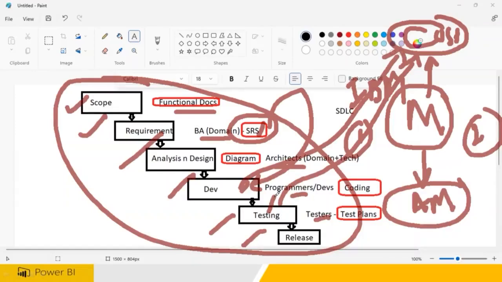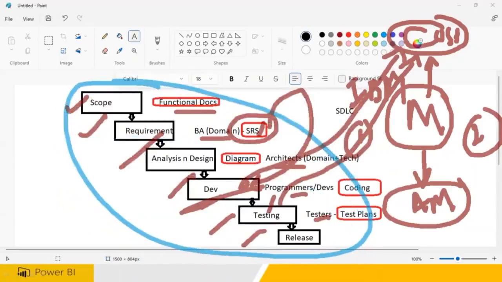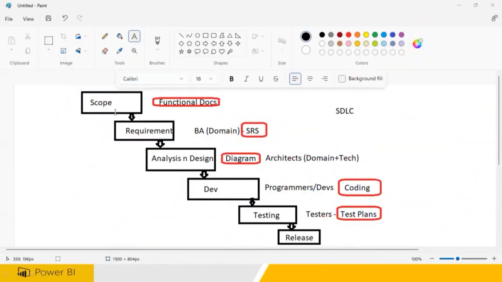Clear? So you have client meetings every day in the evenings, but your client meetings will be for the development, because this work is already done. Which work is done? Scope, requirement, analysis, design, this work is done. The people would have gone also. So the developer team lead will be meeting, not personally, but with daily calls.